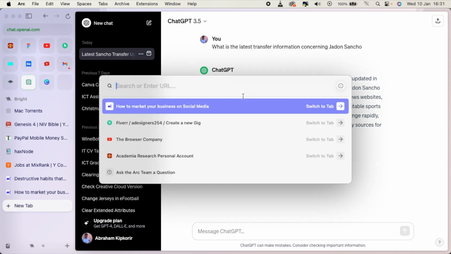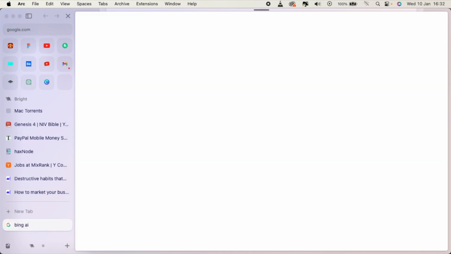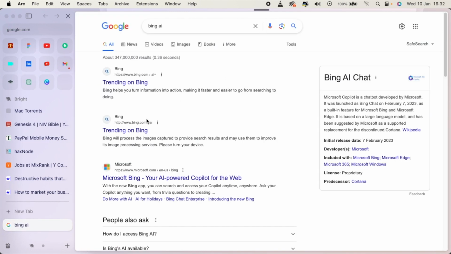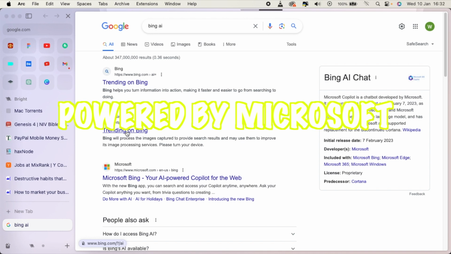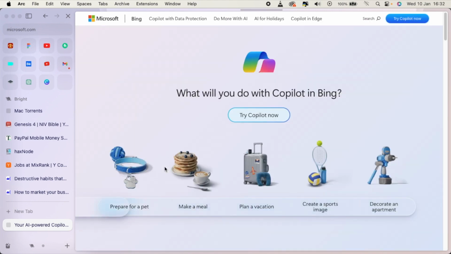So open a new tab, then search for Bing AI. These are an AI powered by Windows, if I'm not wrong. So click on this link. Just give it time to load.